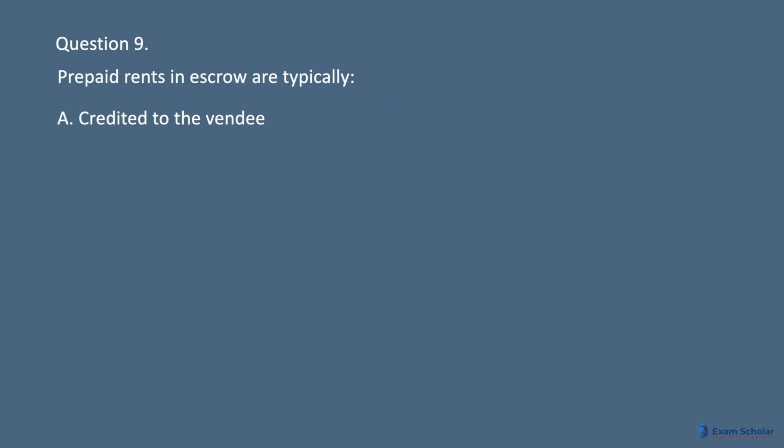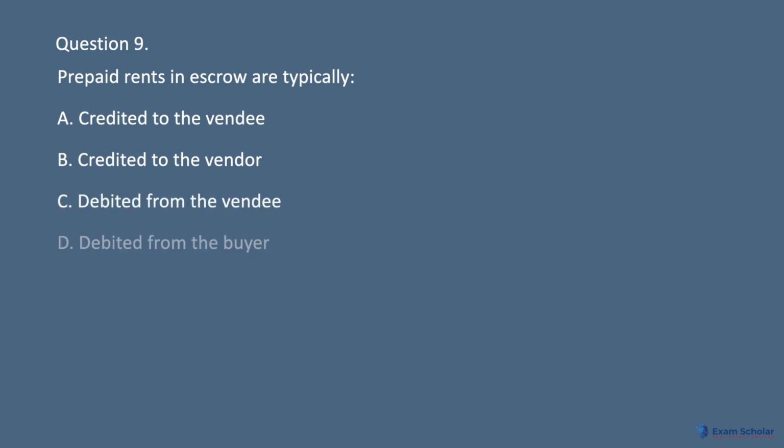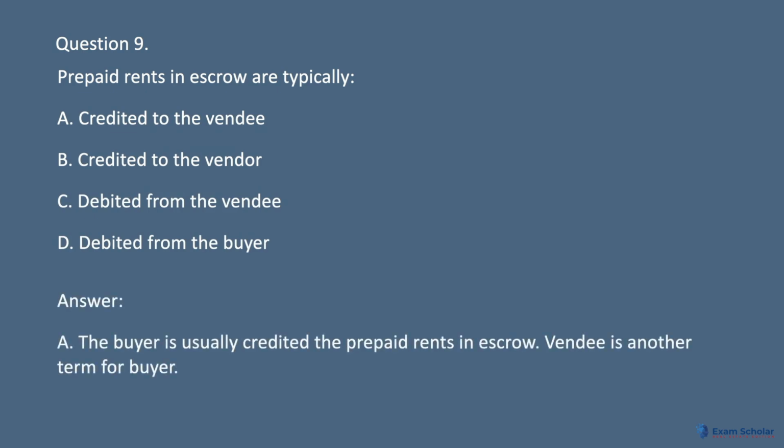Question 9. Prepaid rents in escrow are typically A. Credited to the vendee. B. Credited to the vendor. C. Debited from the vendee. D. Debited from the buyer. Answer: A. The buyer is usually credited the prepaid rents in escrow. Vendee is another term for buyer.